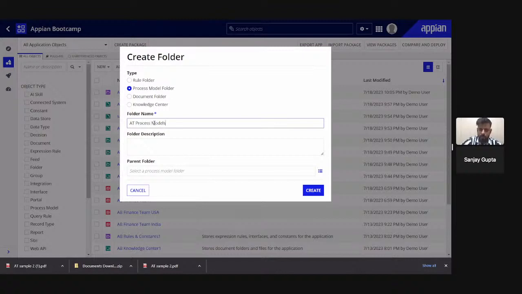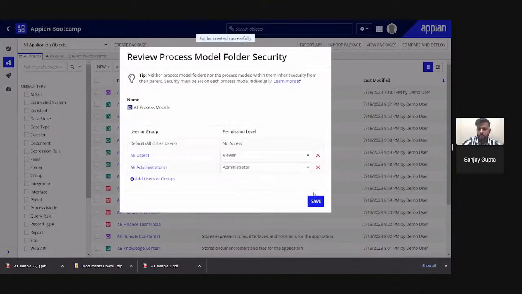So in this one we will store all of the process models. Similarly, it is the most parent folder, so we won't select any parent folder here. Okay, and I will click on create.